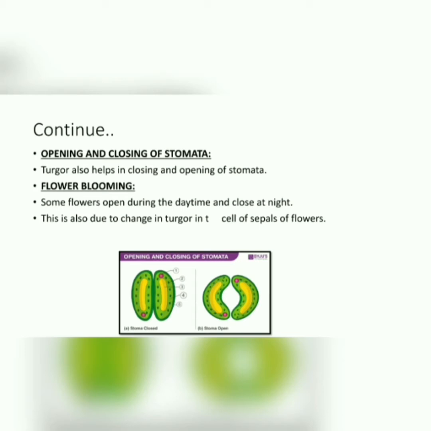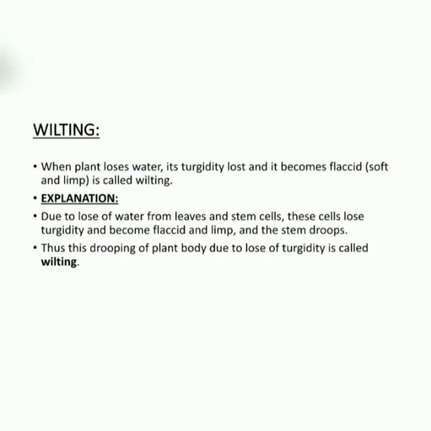So that is also due to the change in turgor in the cells of the sepals of the flower. Dears, at daytime, the plant body absorbs an excess amount of water, and due to the absorption of a high amount of water, the flower blooms, the stomata open, because they are continuously absorbing the water and the process of photosynthesis is taking place. But at night time, the process of photosynthesis stops and the plant does not absorb much water, due to which the stomata close down, and due to the closing of stomata, the flower also closes.